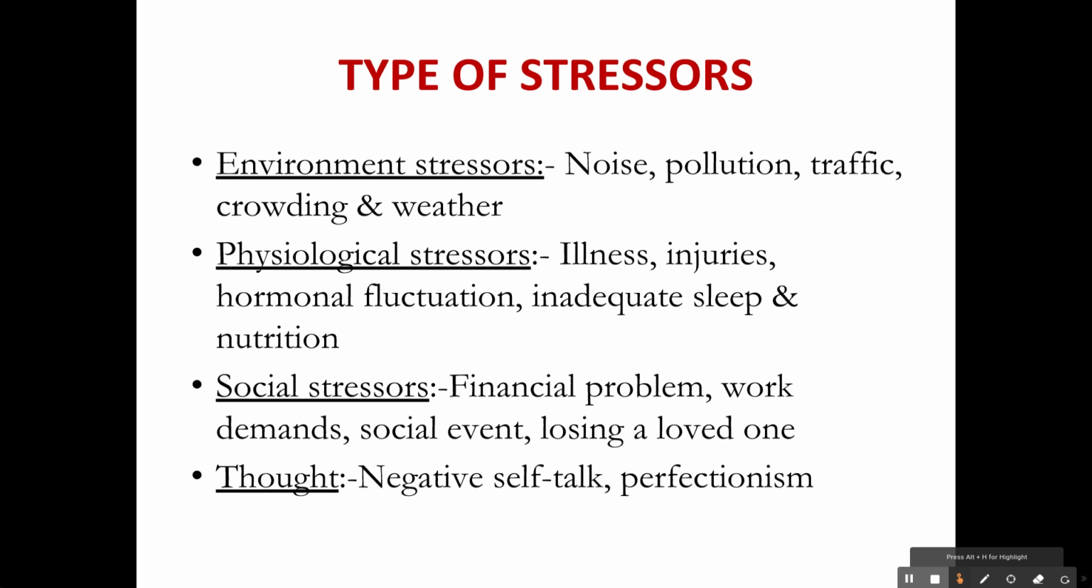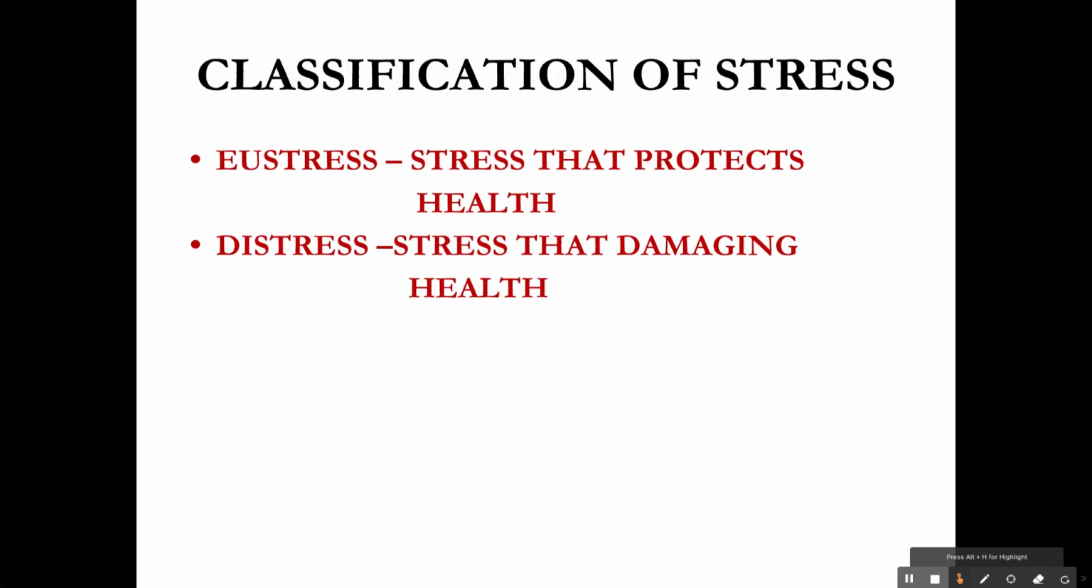Environmental stressors like noise, pollution, traffic, crowding, and weather. Physiological stressors like illness, injuries, hormonal fluctuation, inadequate sleep, and nutrition. Social stressors like financial problems, work demands, social events, losing a loved one, or thoughts like negative self-talk or perfectionism. Next, we are going to see about the classification of stress.